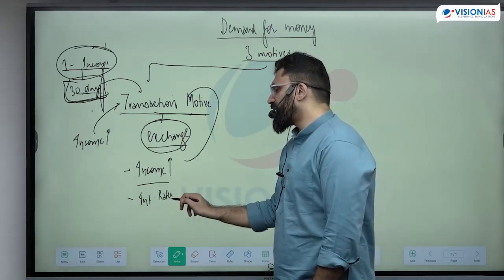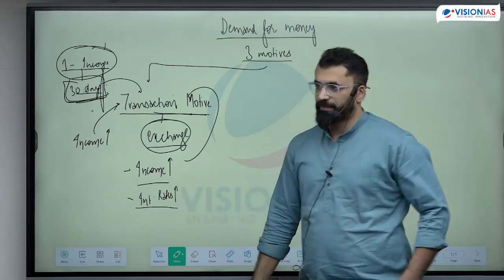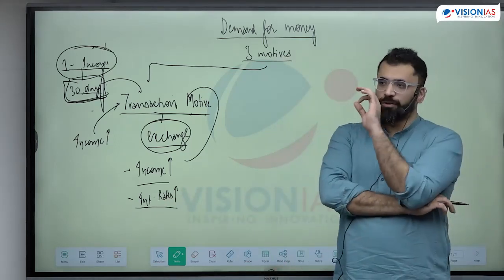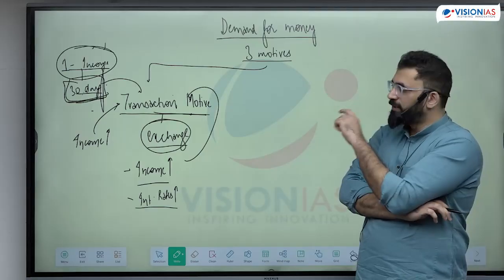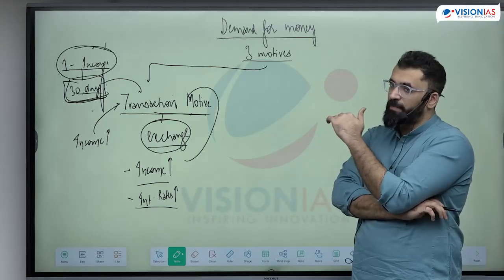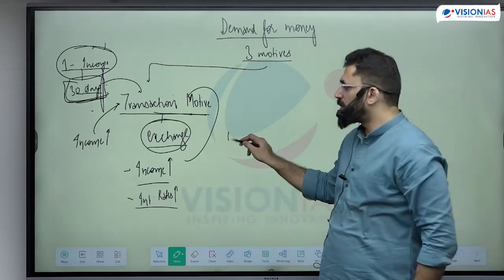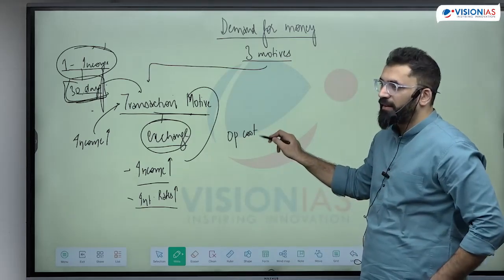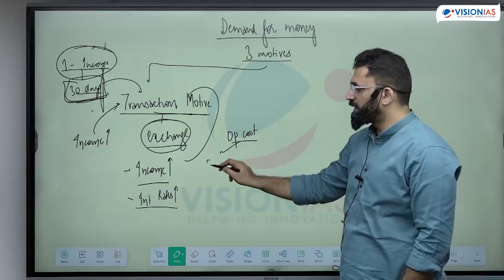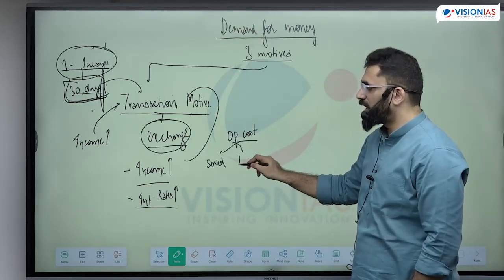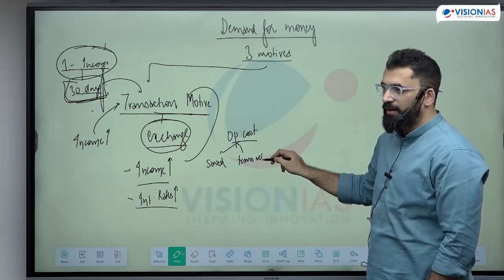The second factor on which transaction demand will depend is your interest rate. If the market interest rates are high, if the bank is offering you a good interest rate on savings, will you demand more money for transaction or less? Why? Because now your opportunity cost of expenditure is high. The same money could have been saved in the bank and the same money could have been demanded for transaction.